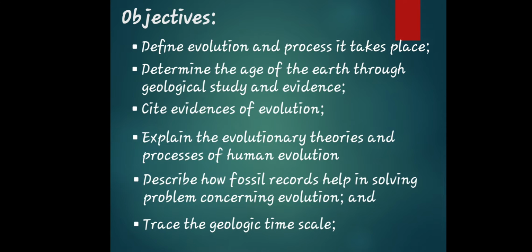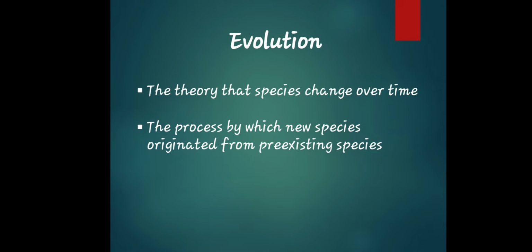So this will be our main goal in discussing the topic, which is evolution of man. Now, let's define first what is evolution. Evolution is the theory that species change over time. Meaning, when we talk about the word change, we're talking about the characteristics of a species over several generations. And of course, it relies on the process of natural selection. That is the meaning of this phrase.